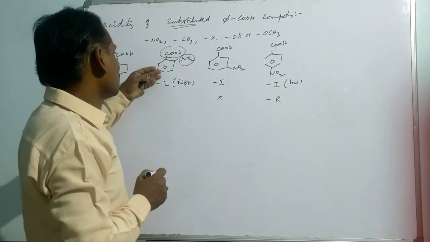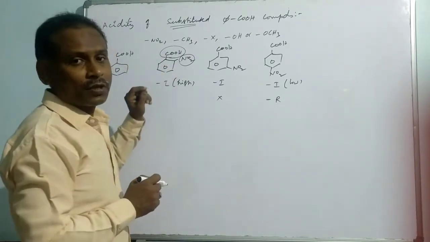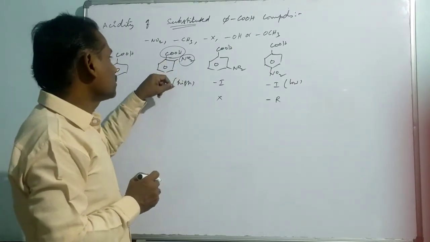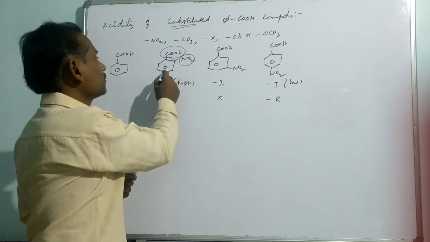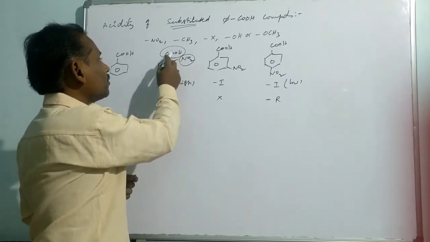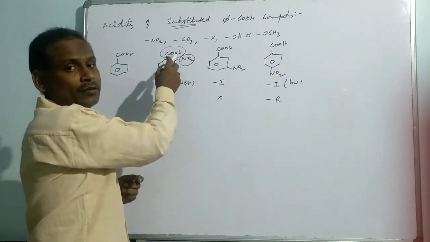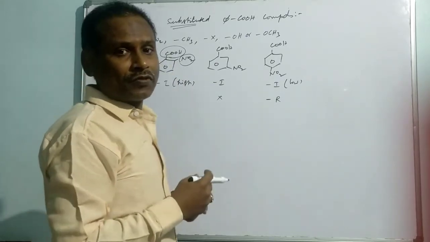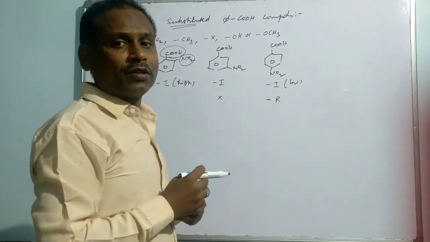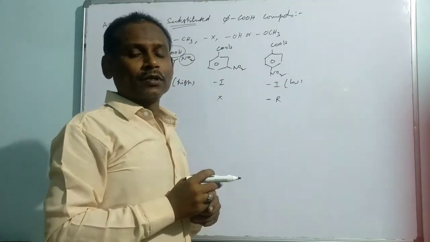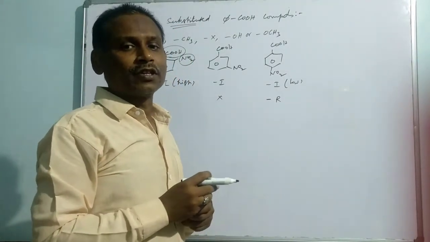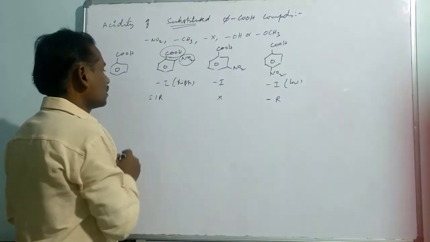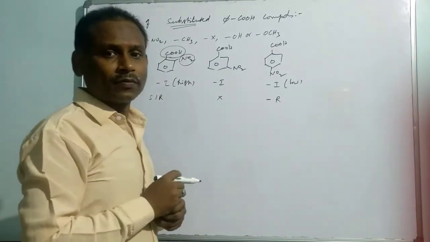The conjugation, even for NO2, is the same situation. Because of the steric interactions, they will lose the alignment. The benzene is planar, and the remaining groups will lose alignment with the benzene ring, and there will be no more conjugation with the benzene ring. That makes resonance inhibited. So this is called steric inhibition of resonance. So I want to say that here steric inhibition of resonance is involved.